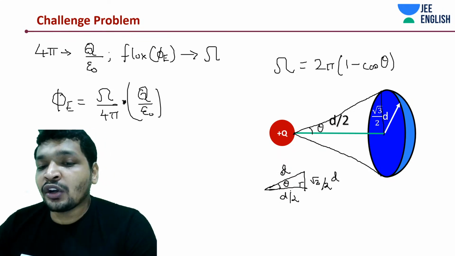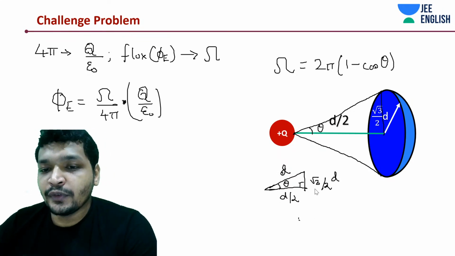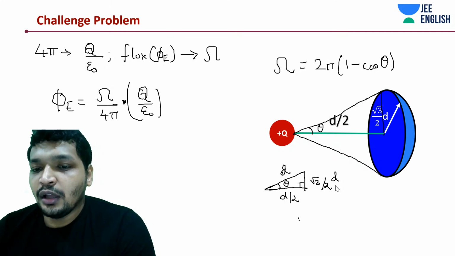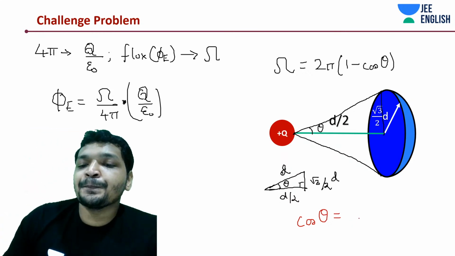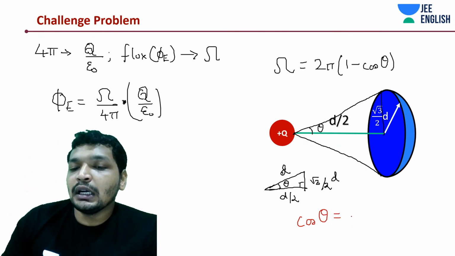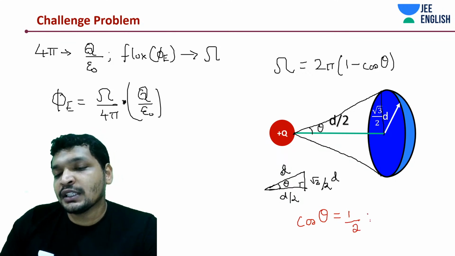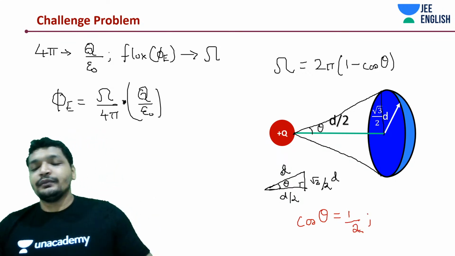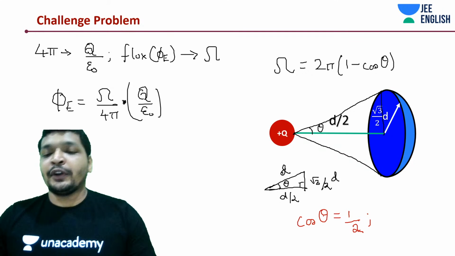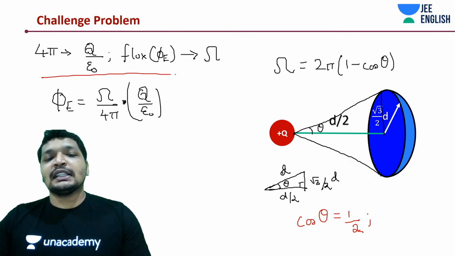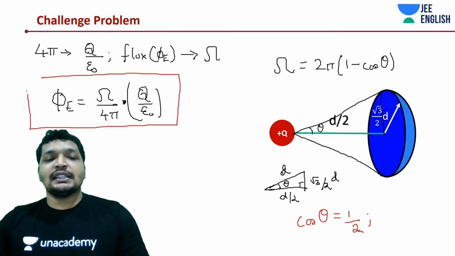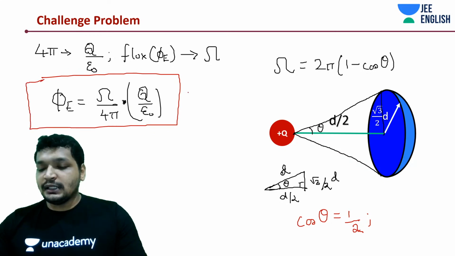So how much is cos theta? Cos theta is equal to 1 by 2. It's basically actually 60 degrees, but that's not important for a calculation. So now I'm going to just use this in this equation. Doesn't it make sense? Yes, it totally makes sense.